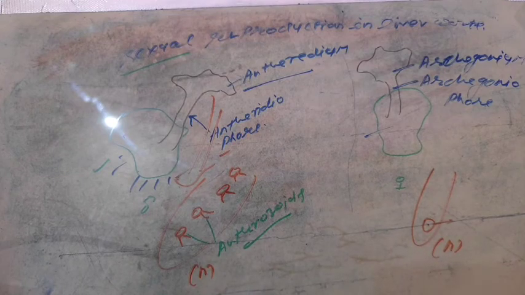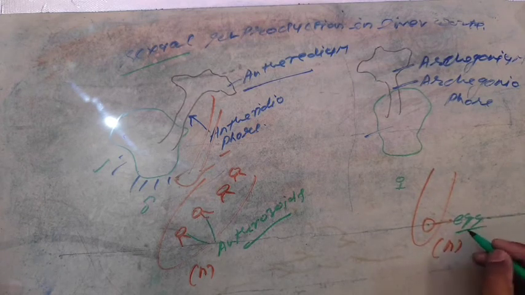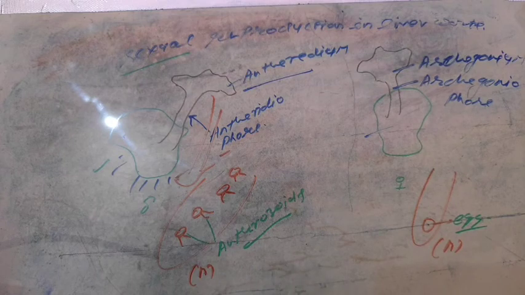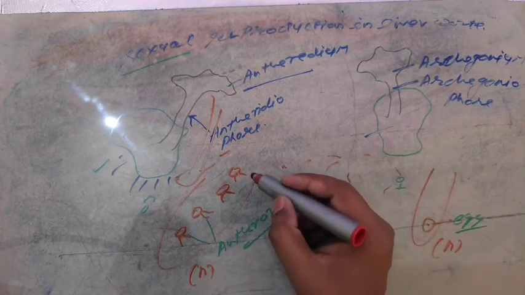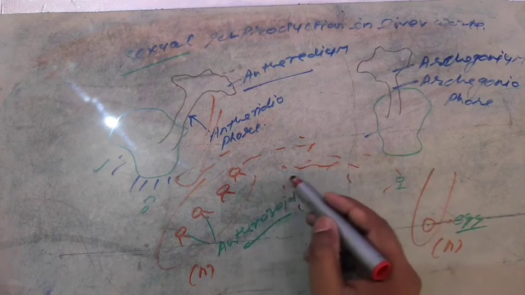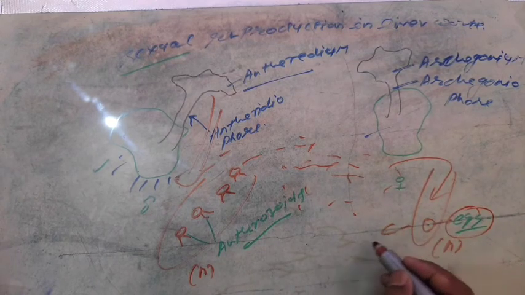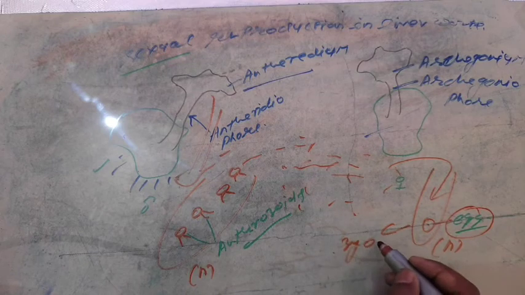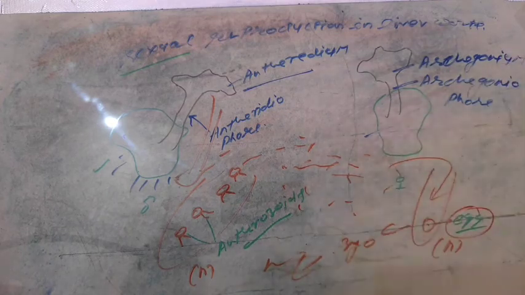Gametes form through meiosis. So inside the archegonium a single egg cell forms. During the rainy season, when water fills in between them, antherozoids are released, swim over the water, reach the egg cell and fuse to form the zygote. Later the zygote develops into a new embryo, and the embryo later develops into a new young one.